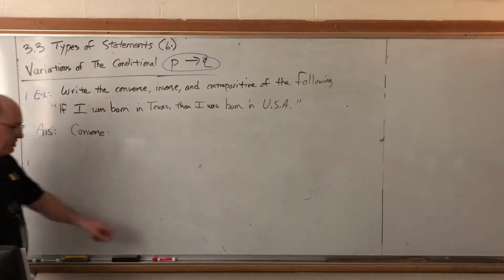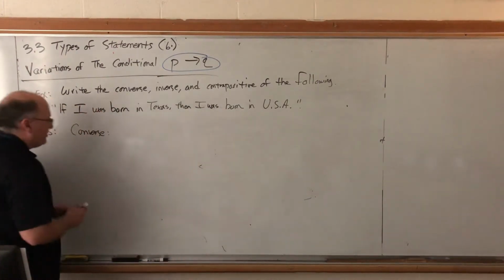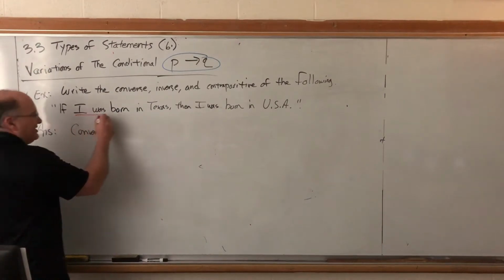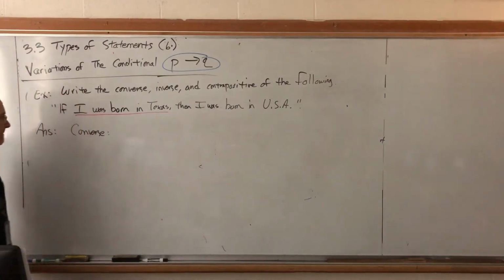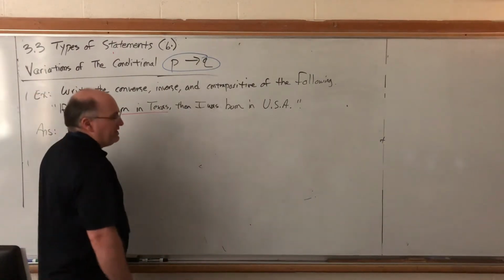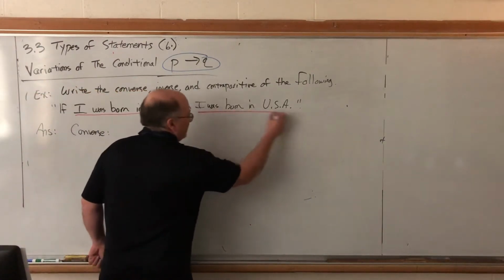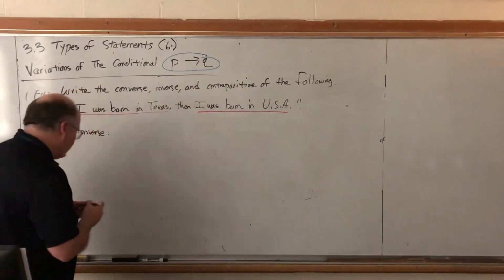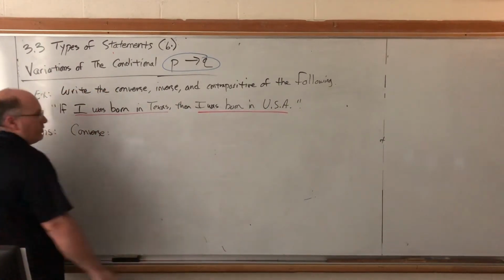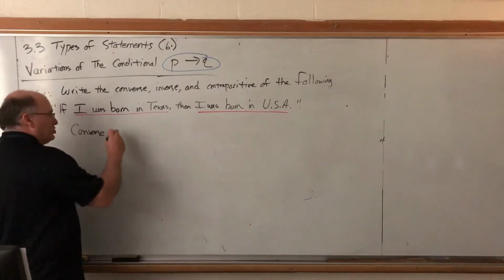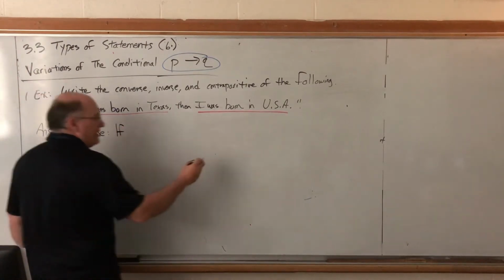Recall that the converse says to switch the antecedent and the consequent. The antecedent, being the part after the word if, is I was born in Texas. The consequent, being the part after the word then, is I was born in the USA. So if we're going to write the converse, we need to switch those. Now, the if and the then don't move.